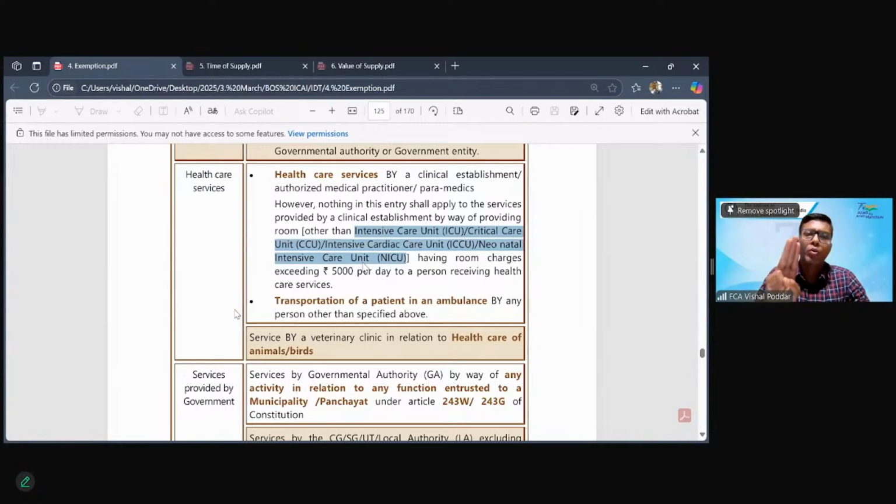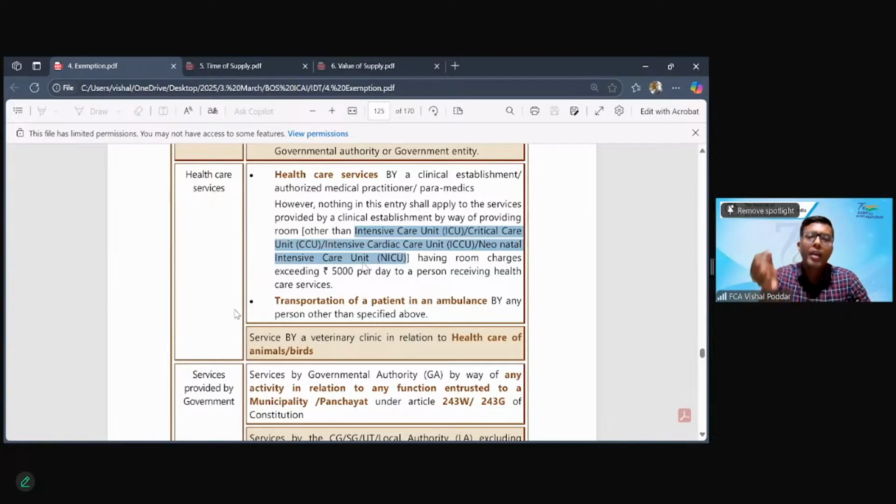Now, this is also some type of procedure or treatment or even a surgery for which you get admitted to the hospital. But if you are admitted to the hospital for one of these three activities, hair transplant, plastic surgery, cosmetic surgery, in that particular case, even though it is healthcare, it will become taxable.